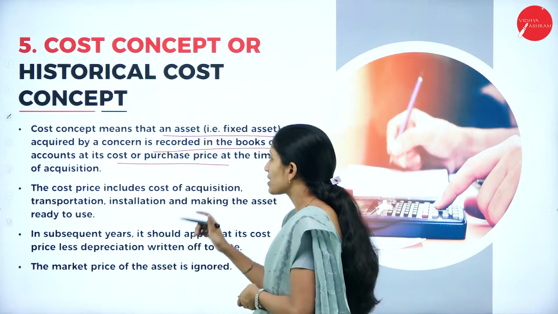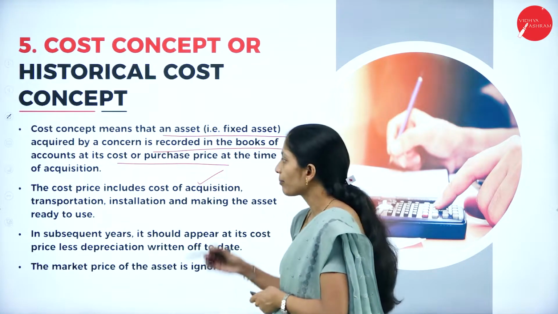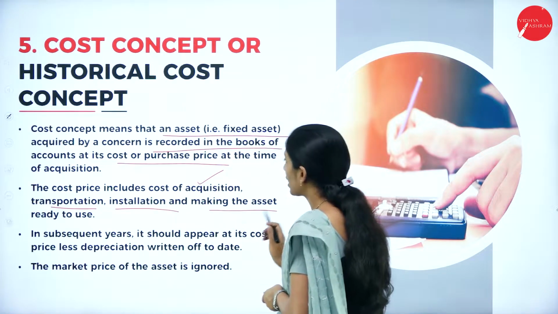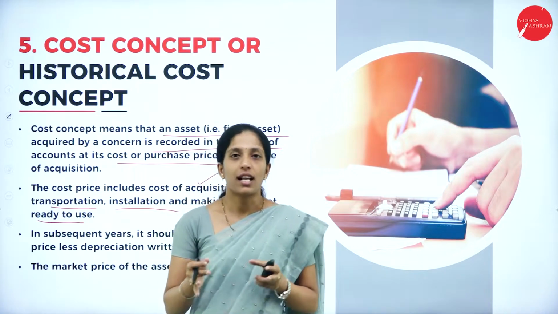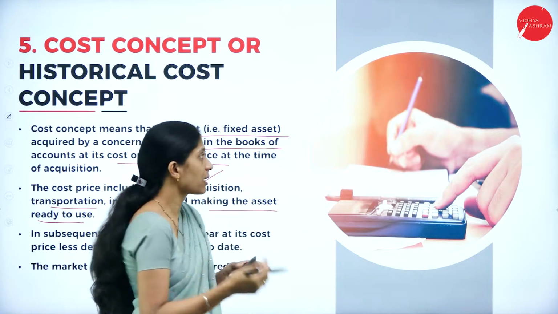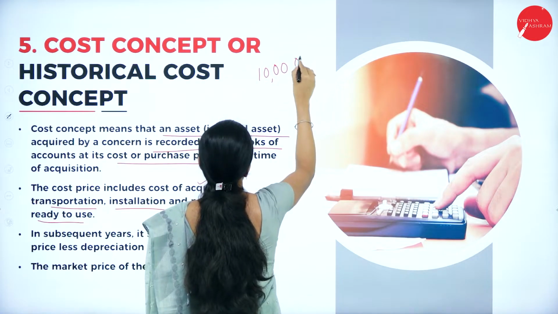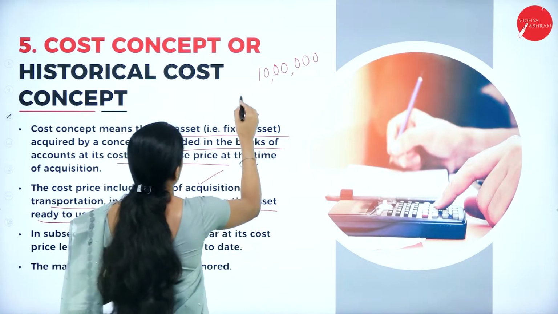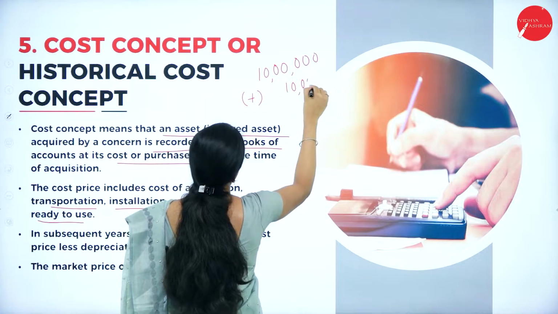So the cost price includes the cost of acquisition, that is the cost of purchasing an asset, transportation, installation and making the asset ready to use. It's not just that. For example, if the purchasing price of an asset is rupees 10 lakh, this is the cost of acquisition. Plus we have transportation of rupees 10,000.